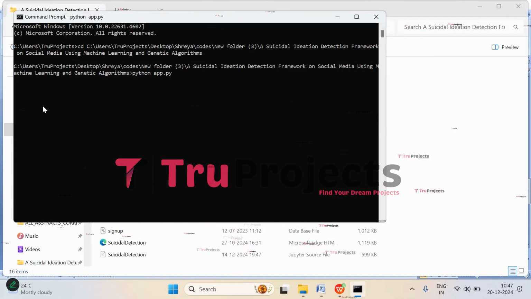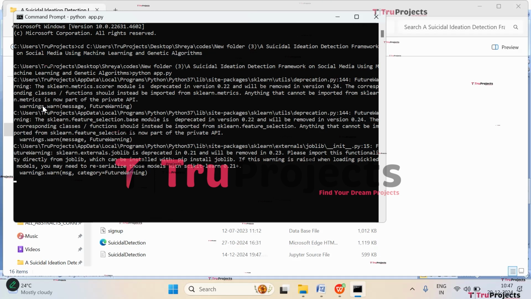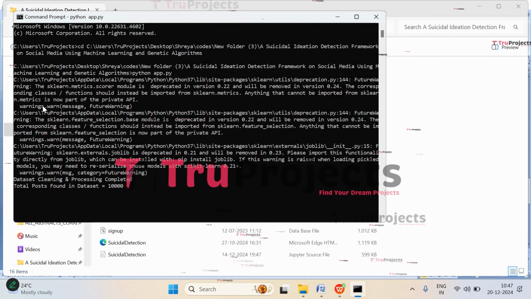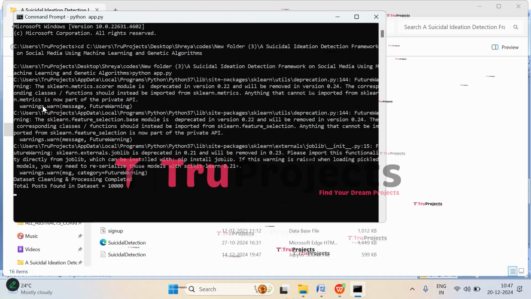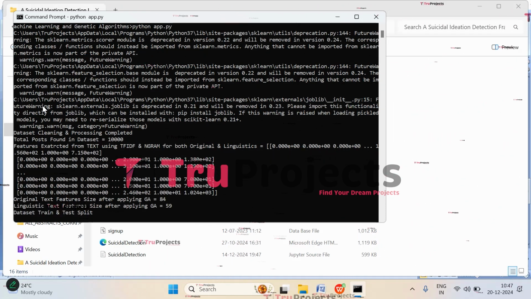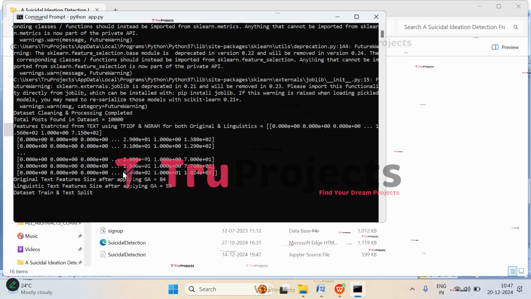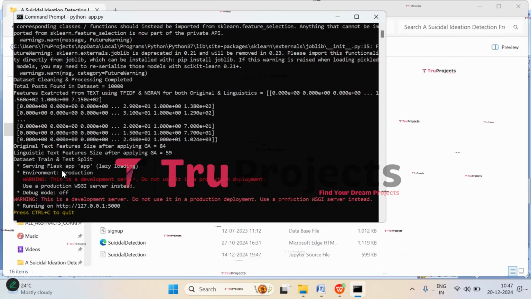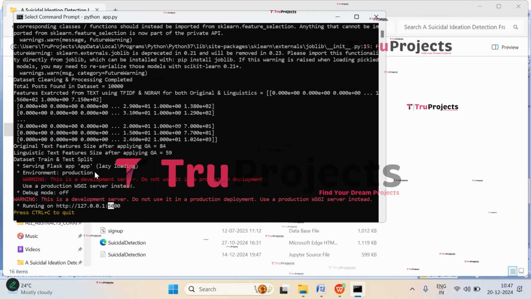By executing this command, it will execute the Python script and perform a runtime check for any syntax errors or logical issues. After running app.py, the Flask framework will host the application locally at the default address, which is the localhost and the port, unless configured differently. So just wait for a while until localhost is generated. Here localhost has been generated. This is the localhost and this is the port.